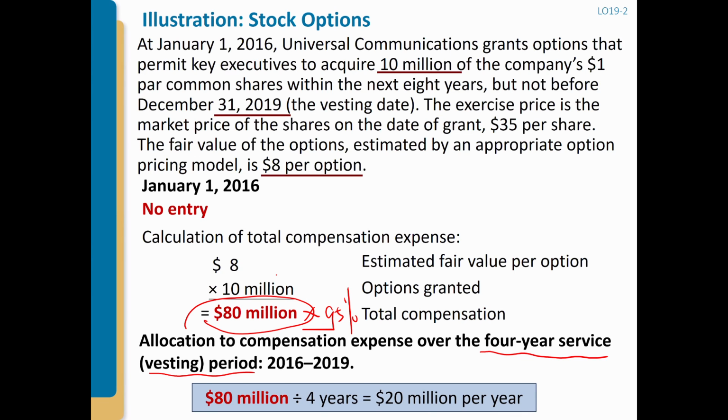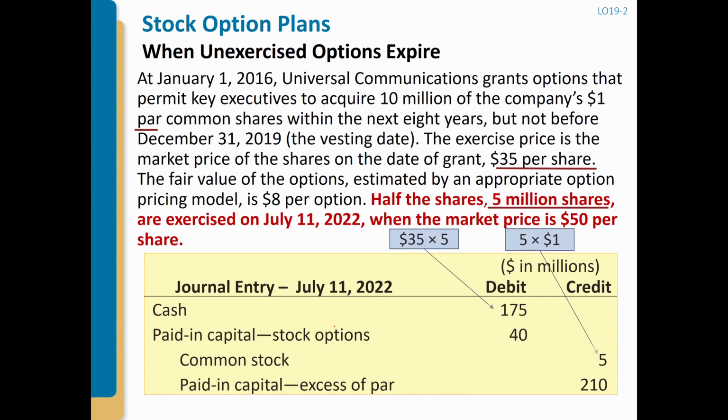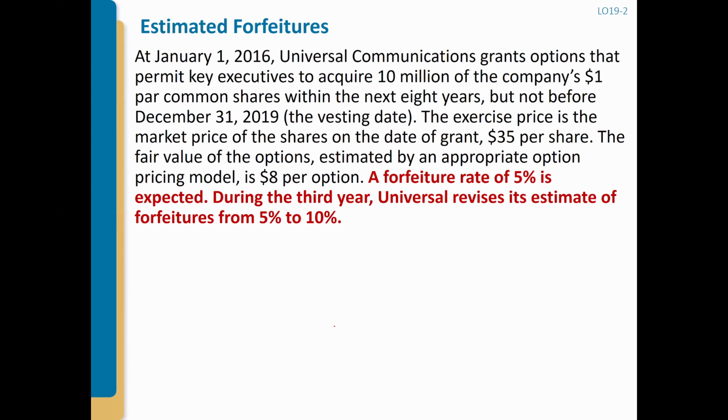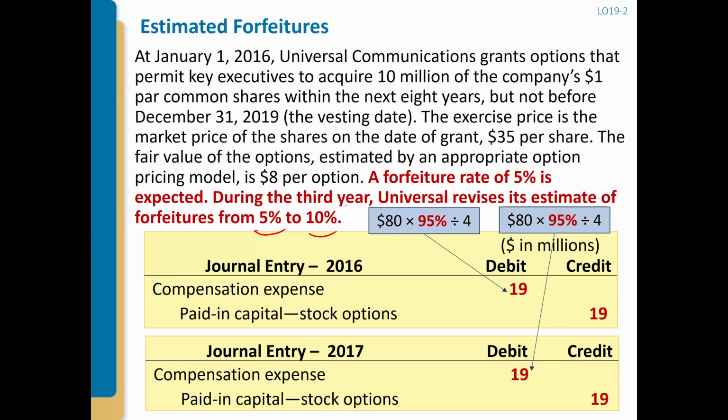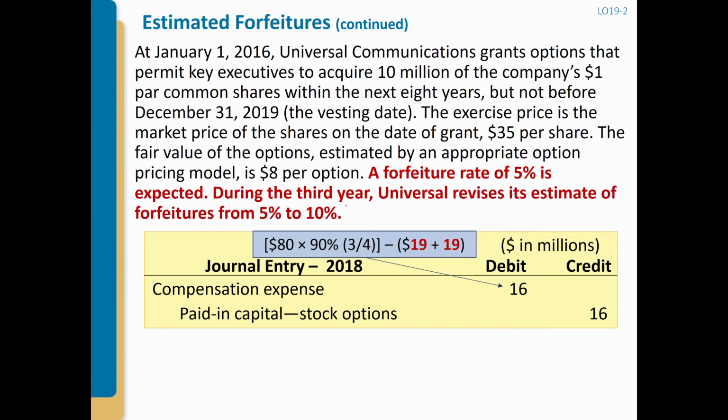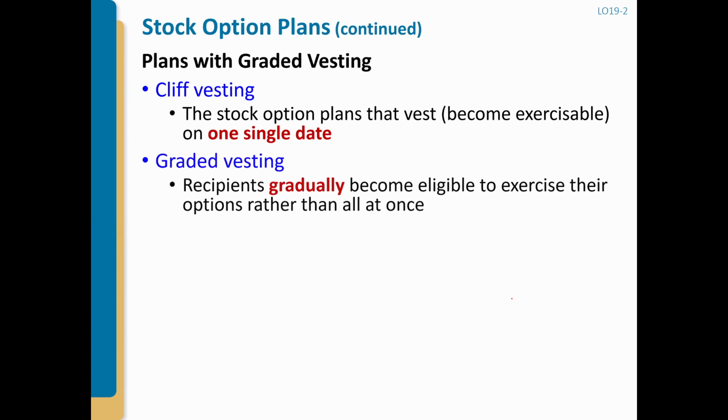So that will be the total compensation. And then you can change the estimate. Later on we talk about the estimate changing from 5% to 10%, so then you can make an adjustment. You adjust those numbers because you changed your estimate. So those are things we talked about last time.